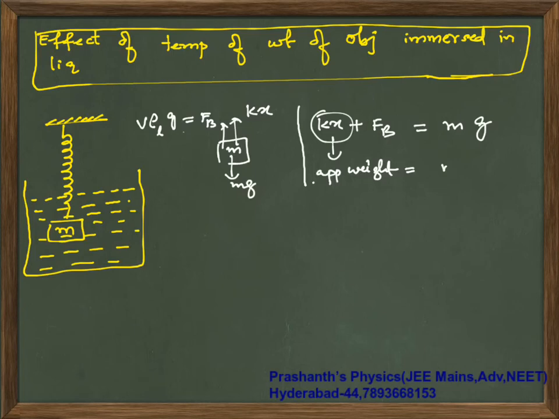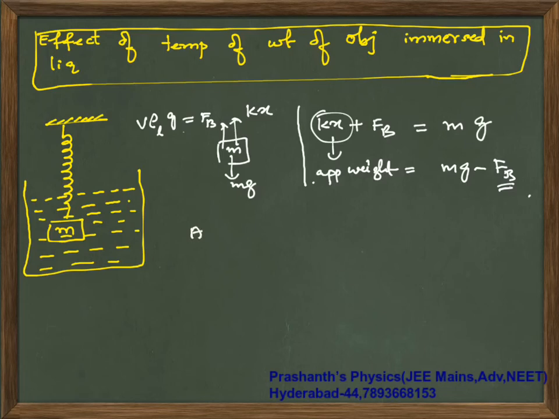So your apparent weight is mg minus buoyant force. Your apparent weight is the actual reading that is shown. Now this upthrust will get affected.